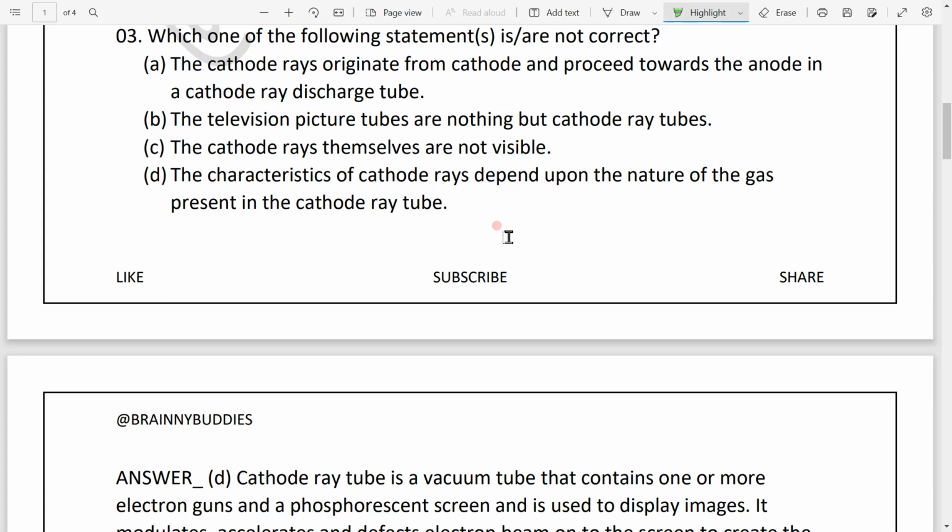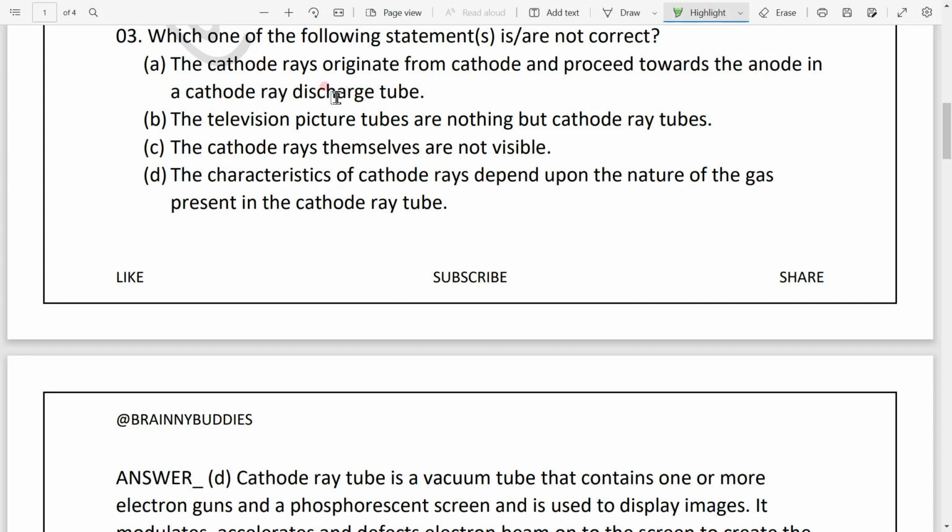A cathode ray tube is a vacuum tube that contains one or two electron guns, because cathode rays carry negative charge, and electrons are negatively charged. Basically they are nothing but running electrons. So yes, this statement is correct.